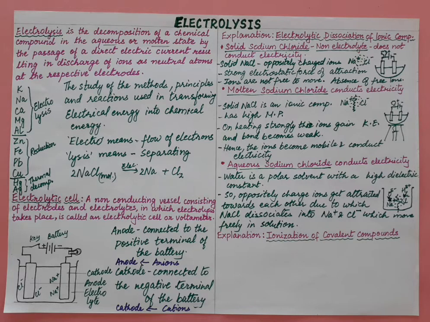Now let us also understand the ionization of covalent compounds. We studied in the chemical bonding chapter that covalent compounds are of two types, polar and non-polar. Polar compounds will ionize on adding water, non-polar compounds will not ionize.